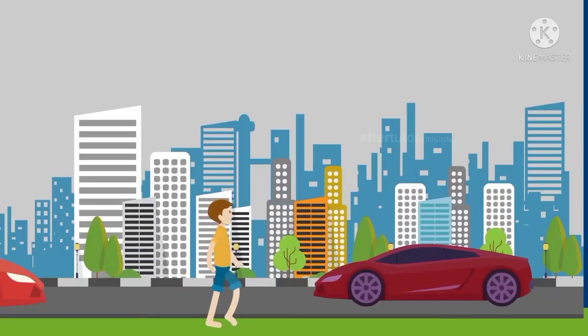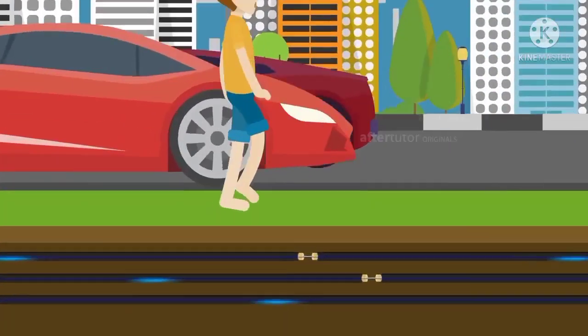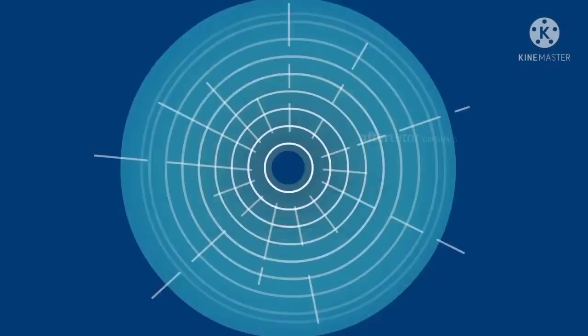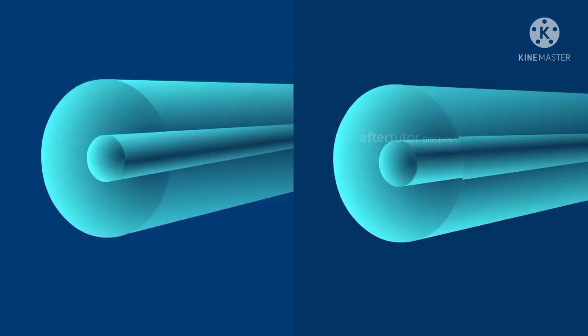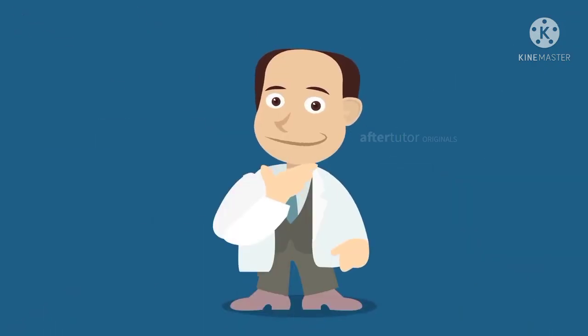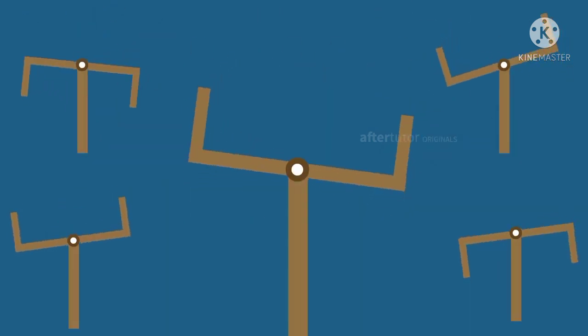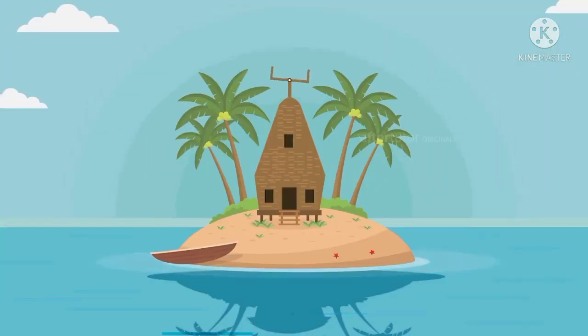Next example is optical fibers. Total internal reflection is the basic principle behind the working of optical fibers. An optical fiber is a very thin fiber made of glass. It is used in communications and in medical treatment like endoscopy.